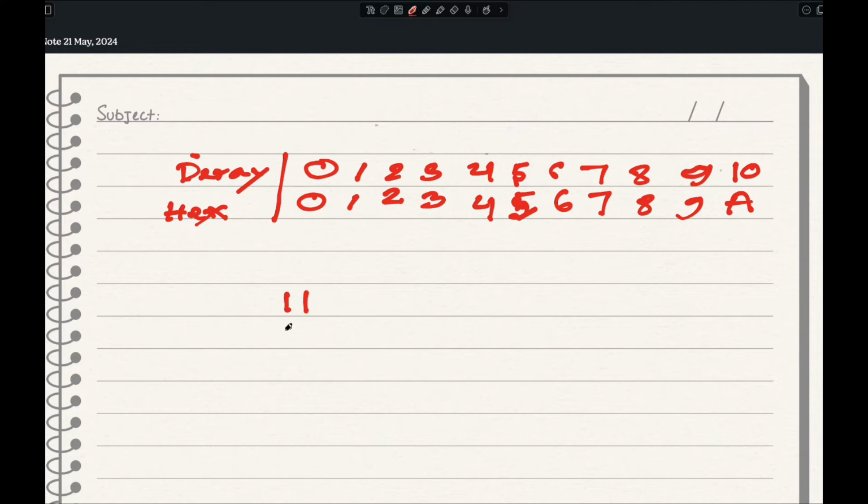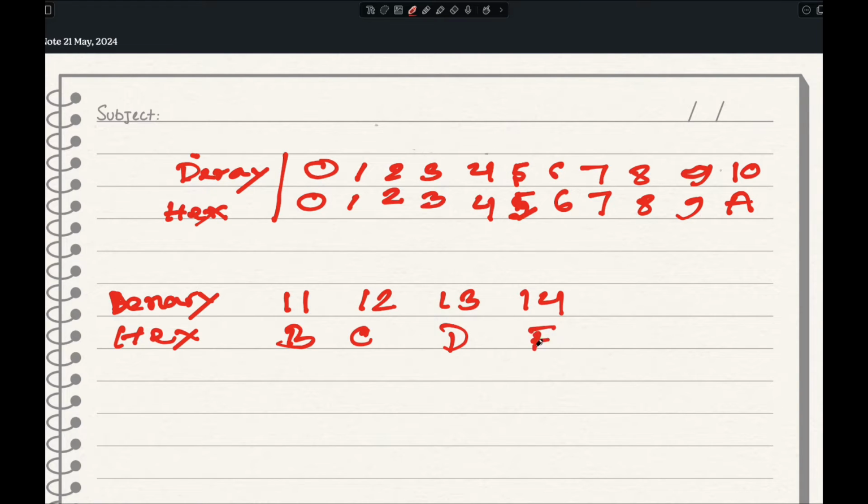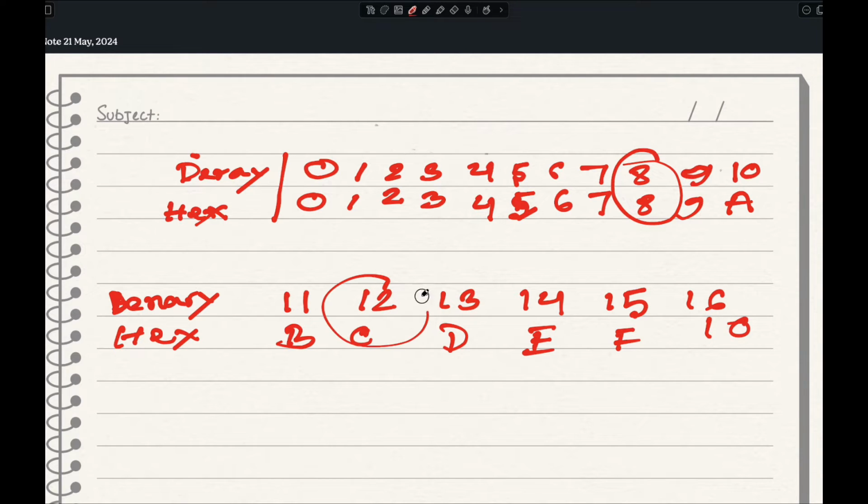Then 11 in denary is B in hex. 12 is C, 13 is D, 14 is E, and 15 is F. After 16 it comes to 10 again. So they ask us what the answer is for 8 and for 12. So 8 will be 8 and 12 is C.